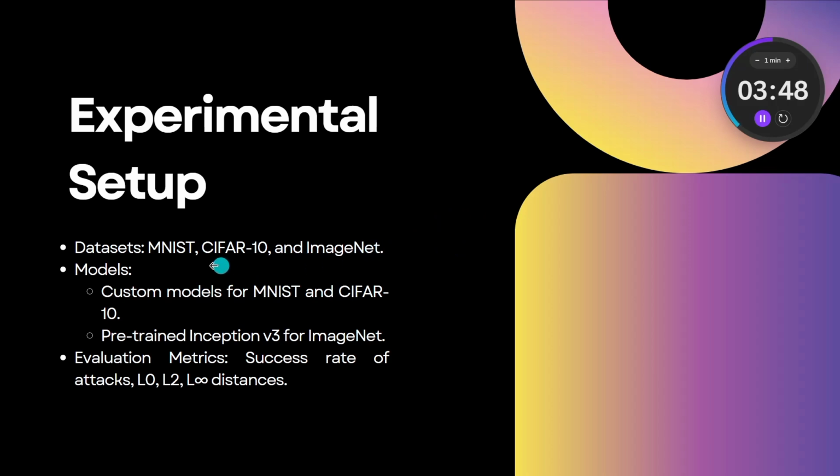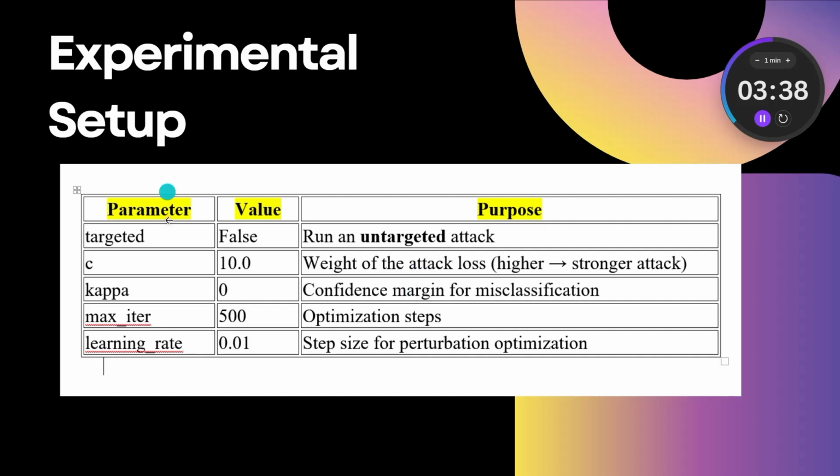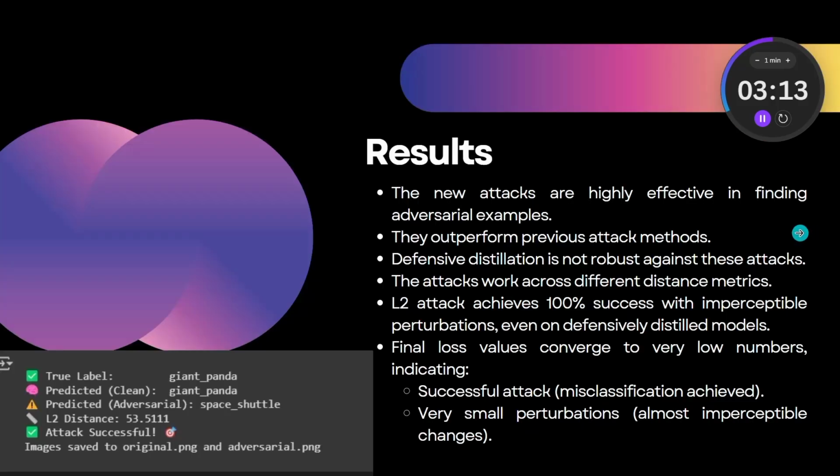So the experimental setup, as Moaz had mentioned, we are using the ImageNet dataset. We have also tried CIFAR and MNIST datasets, and we are using a pre-trained Google Inception version 3 model. And these are some metrics that we were using. C is a constant. The greater the value of C, the stronger the attack would be. Kappa is the confidence the model will have, then the maximum iterations, and the learning rate. The learning rate is pretty large, and even 0.01 is large in terms of CNNs, and even then the model was working very fine.